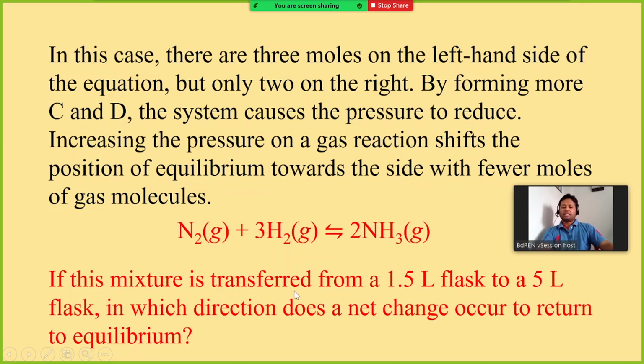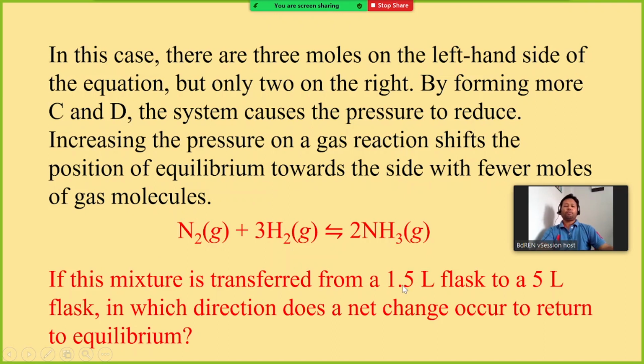Let us consider the reaction is taken in a certain container. It was first in a 1.5 liter flask. This is nitrogen and hydrogen producing ammonia. So first it was in equilibrium in a container of 1.5 liter flask.